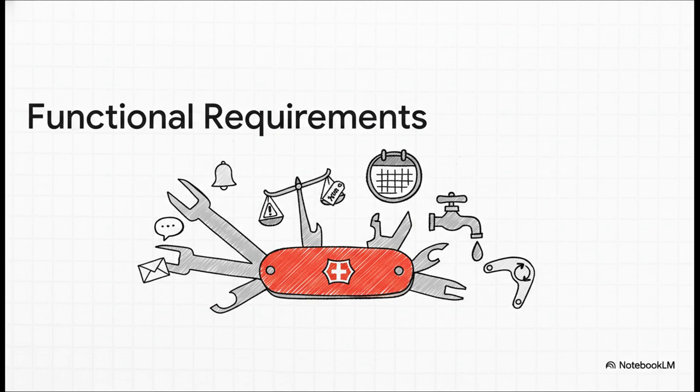Okay, so functionally, think of this thing like a Swiss Army knife. It's got to support sending messages through a bunch of different channels, right? Email, SMS, push notifications. It needs to know the difference between a critical transactional message, like a receipt, and a promotional one. And it needs to be smart, letting you schedule messages, limiting how many you send so you don't spam people, and of course, retrying if a message fails.